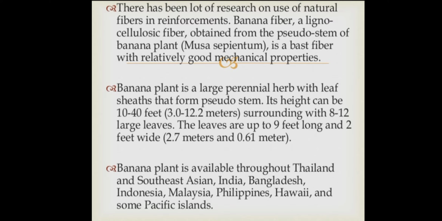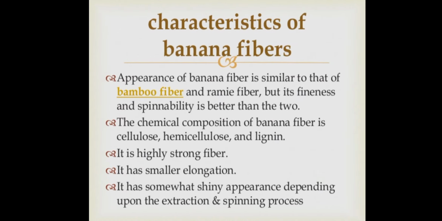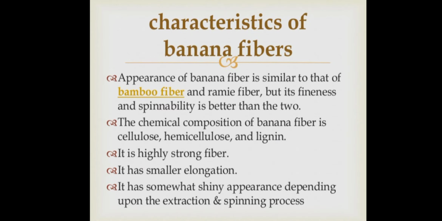The banana plant is available throughout Thailand, Southern Asia, even India, Bangladesh, Indonesia, Malaysia, Philippines, Hawaii, and some Pacific islands, because this is a very famous fruit in India also, right? And these are the geographical sources of the banana plant. Characteristics of banana fiber: the appearance of banana fiber is similar to that of bamboo fibers and ramie fibers, but its fineness and spinnability are better than these two.